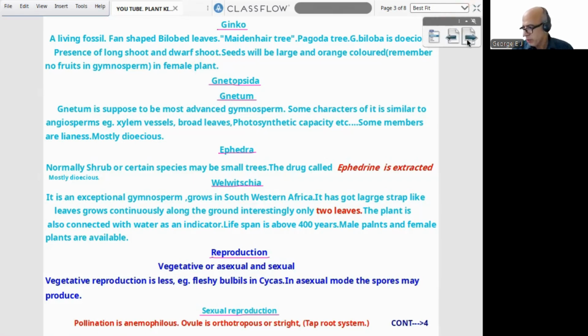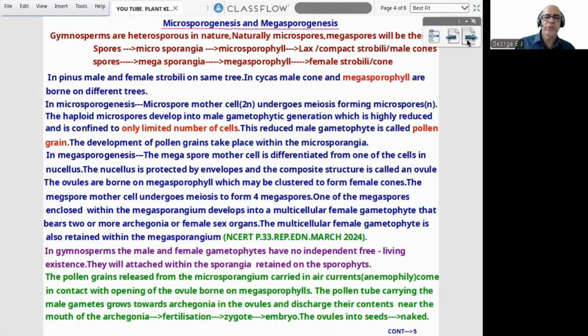Now we can proceed to microsporogenesis and megasporogenesis. In a little bit expanded manner in connection with NCERT, I put it there. See, gymnosperms are heterosporous in nature. Naturally, heterosporous means microspores and megaspores will be there. If it is a microspore, how is the arrangement? You can find here spores, microsporangia connected with the microsporophyll. They will be arranged in a compact manner.